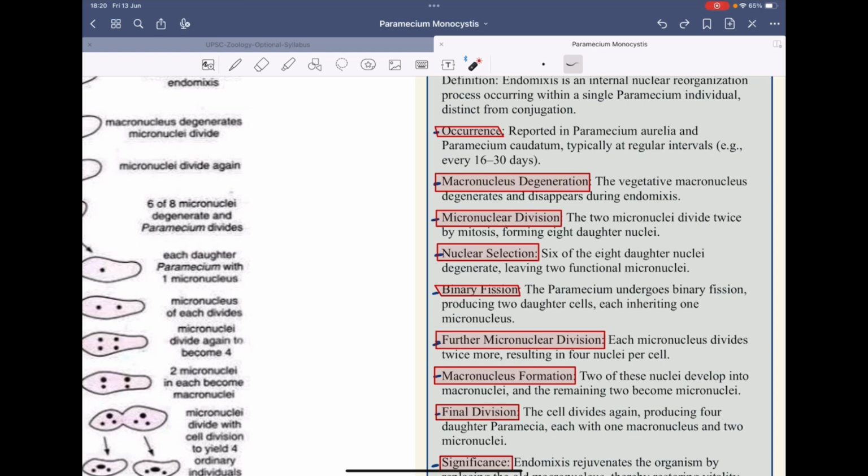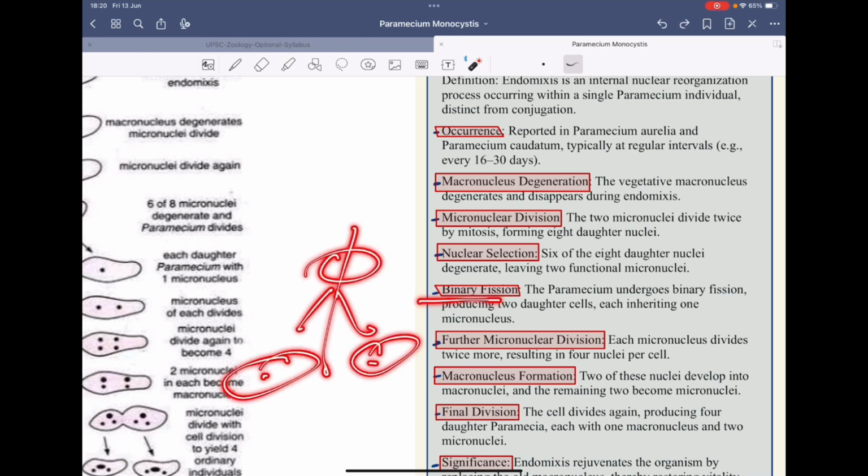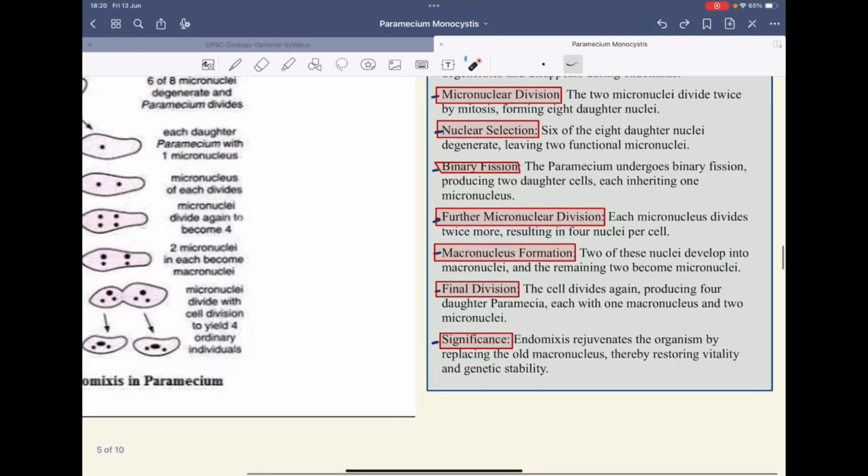intervals. So there is first of all the macronuclear degeneration, then micronuclear division, and there is nuclear selection in case of those eight daughter micronuclei, out of which six get degenerated. So in this case two are selected: nuclear selection. Binary fission takes place, this one will divide into two with one micronucleus, and then the further divisions give rise to finally four daughter paramecium.